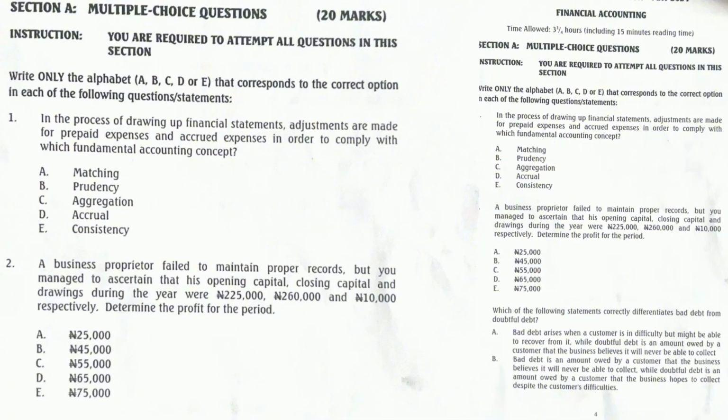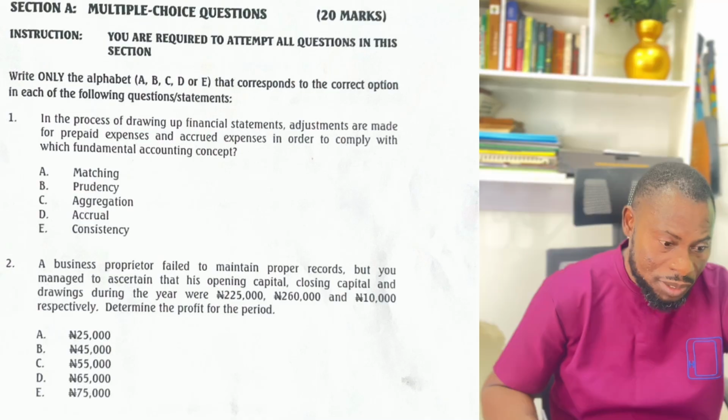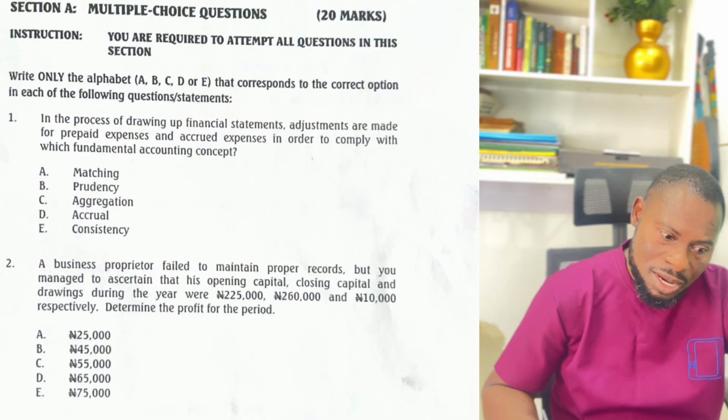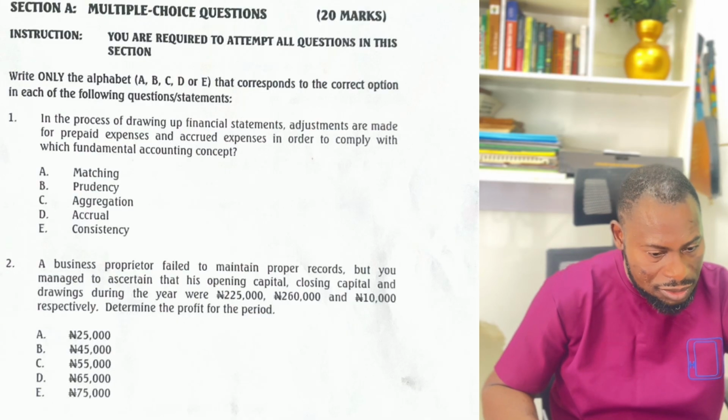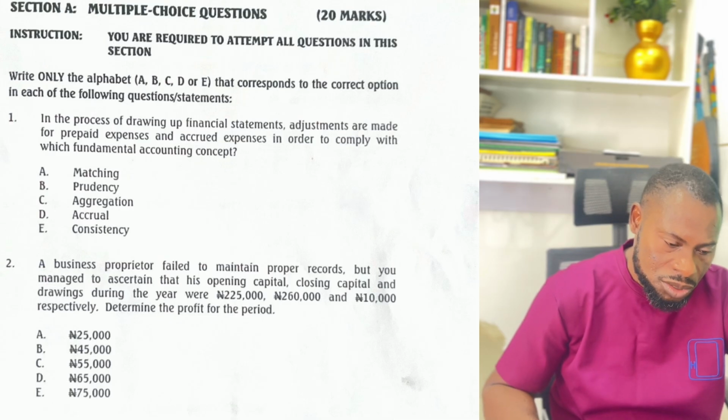Now, this is easy peasy, but you have to look at it. There are two things that will make the beginning capital increase or decrease. It will decrease if you made a loss, and it will increase if you made profit. So retained profit will bring about an increase in the opening capital. It will change it. So for you to move from the opening capital of 225,000 to 260,000, it means that you made a profit.